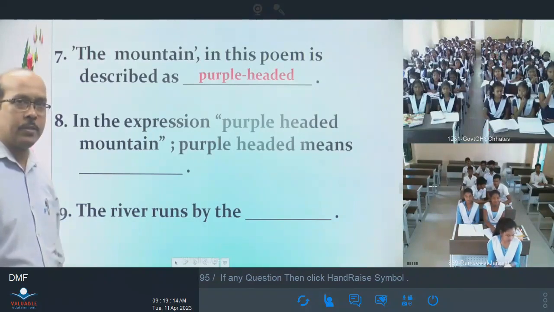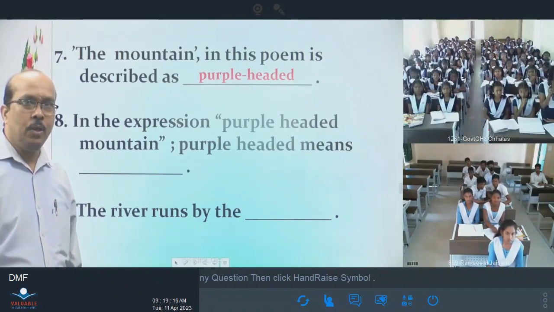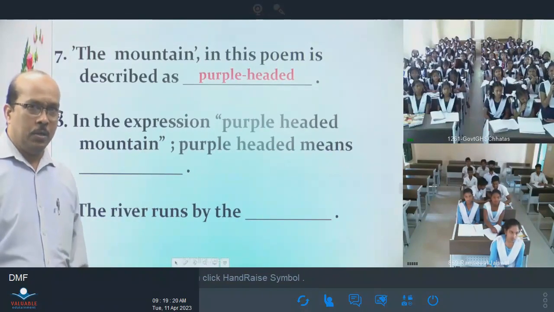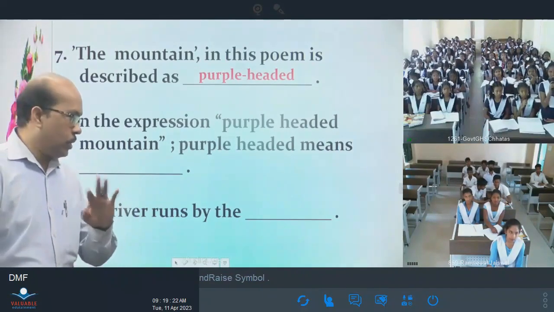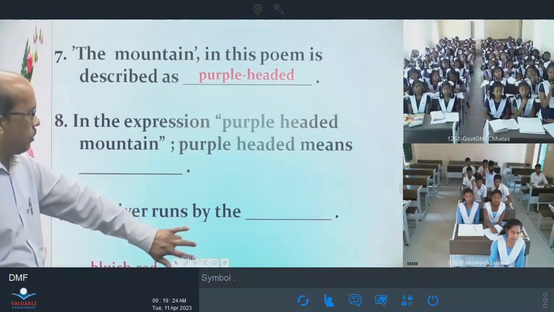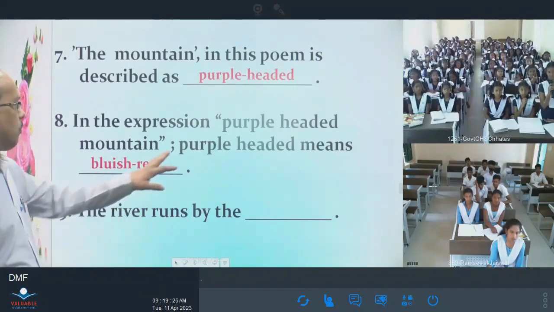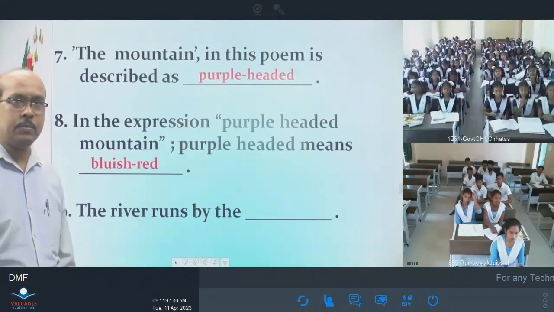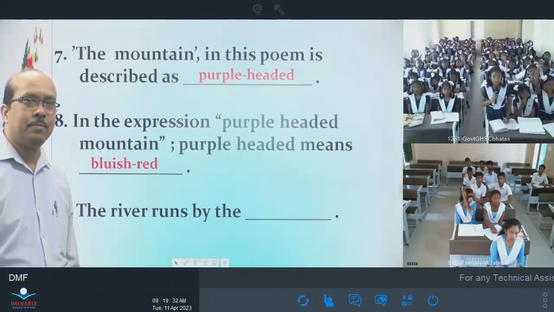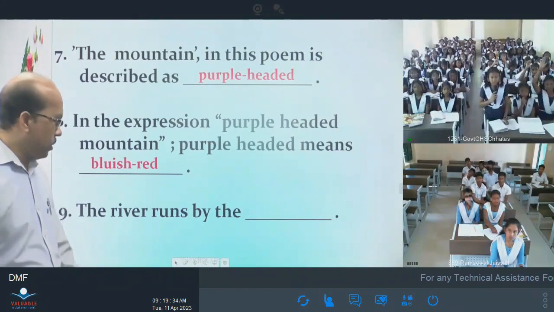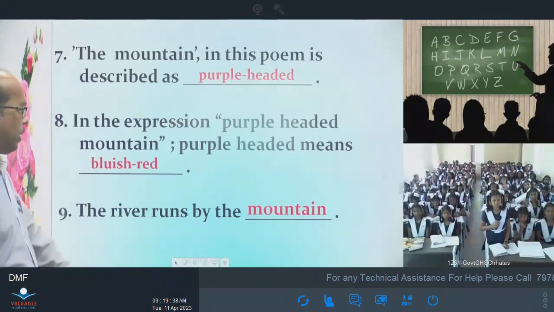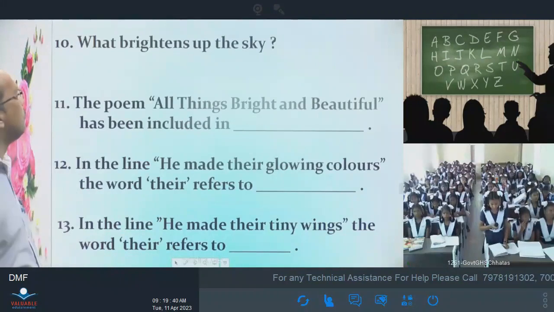In the expression purple-headed mountain, purple-headed means bluish red. Good. Bluish red is the purple. And the river runs by the mountain. The river runs by the mountain. Wonderful. Very good, very nice answers, children.